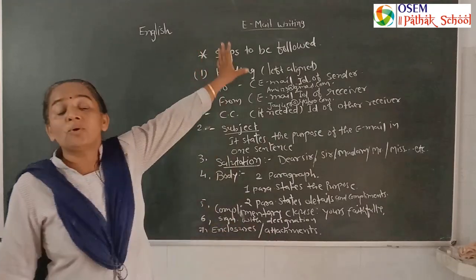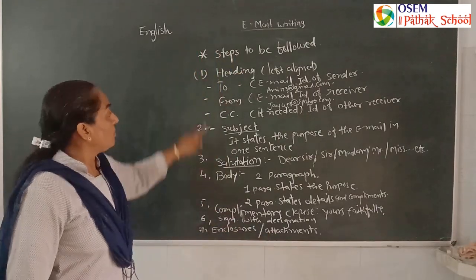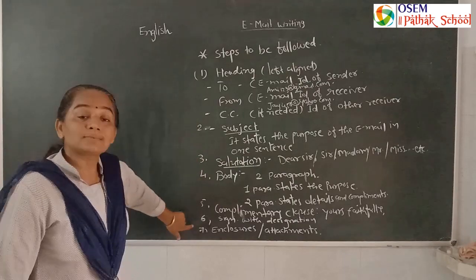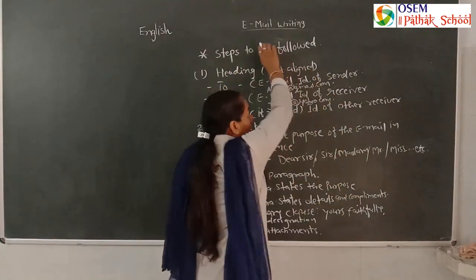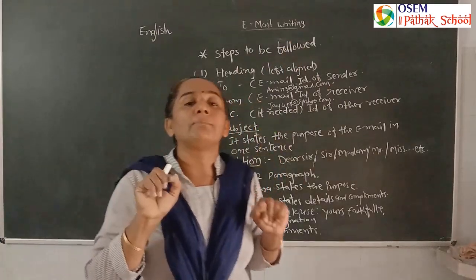So for email writing we should follow 1, 2, 3, 4, 5, 6, 7 steps. First step, email writing is always in one box.